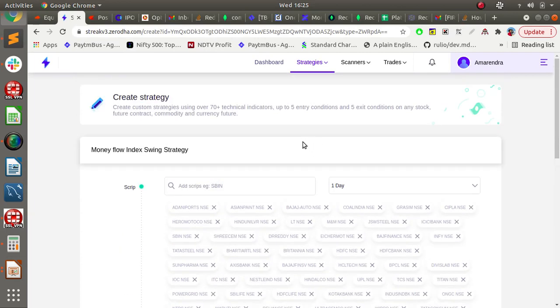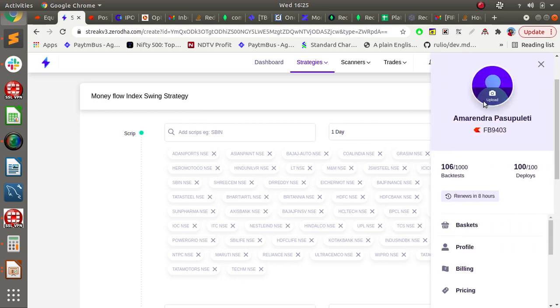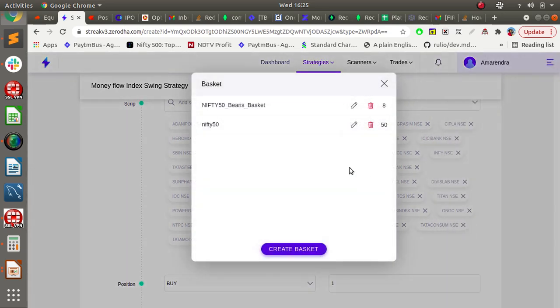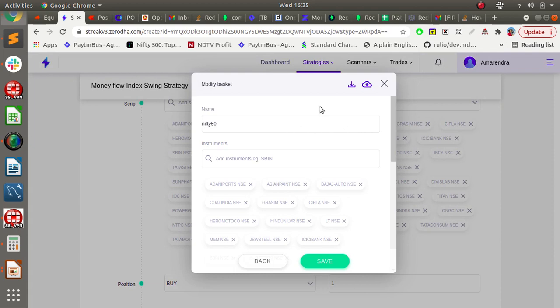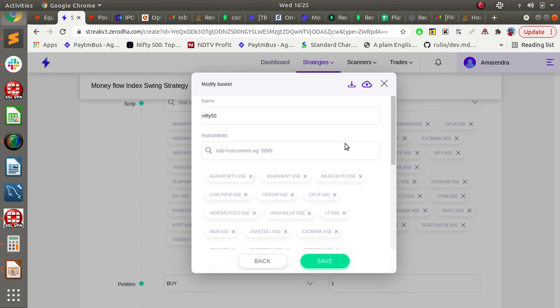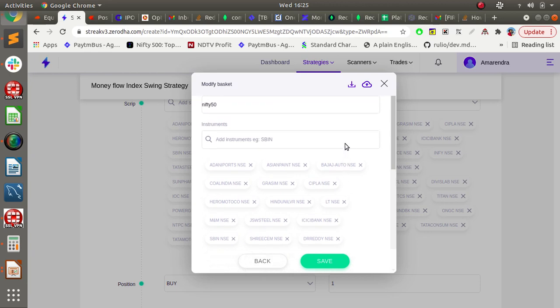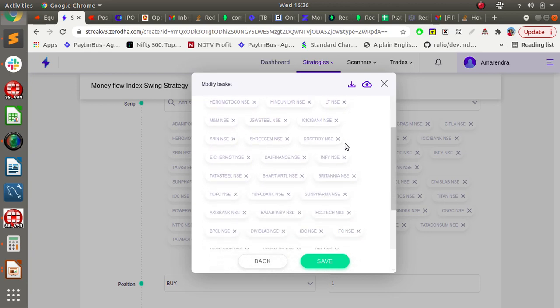So this is our strategy. Here you can see all the Nifty 50 stocks I have added. I didn't add them manually. There is a way: in Nastri there is something called a basket. You can add the basket, and you can either import or export the added stocks. Similarly, if you have an Excel sheet with all the Nifty 50 stocks, you can directly import it. If you want, I can also provide it in the description, or you can ask in the Streak community on Telegram. They can also give it to you.